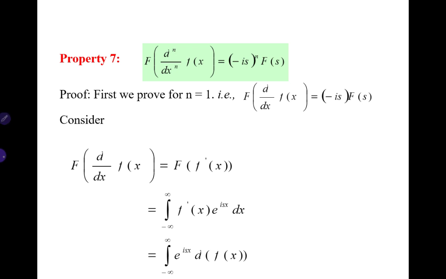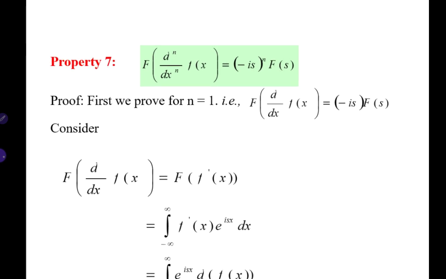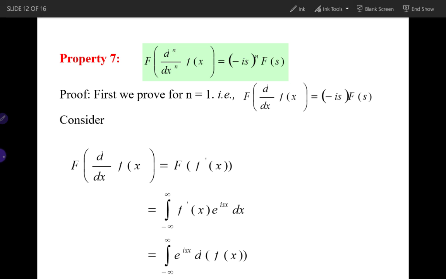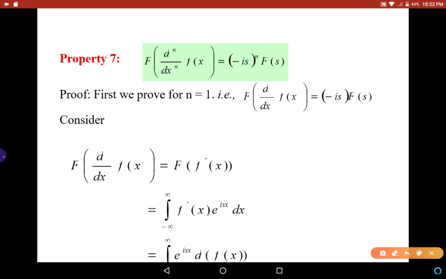Now let us look into the next property, which states that the Fourier transform of the nth derivative of f(x) is equal to (−is)ⁿ into F(s). We prove this for n equal to 1 first, that is, the Fourier transform of d/dx of f(x) is equal to −is into F(s).